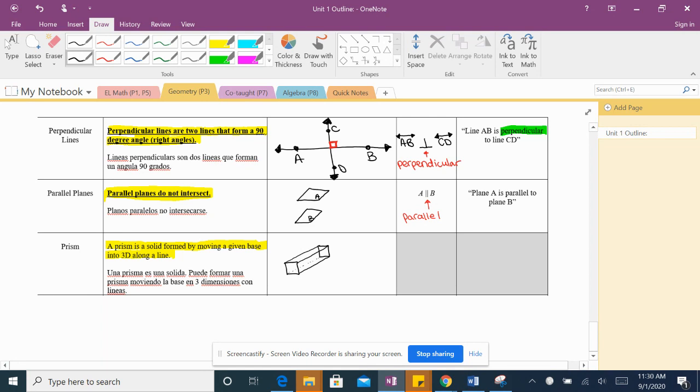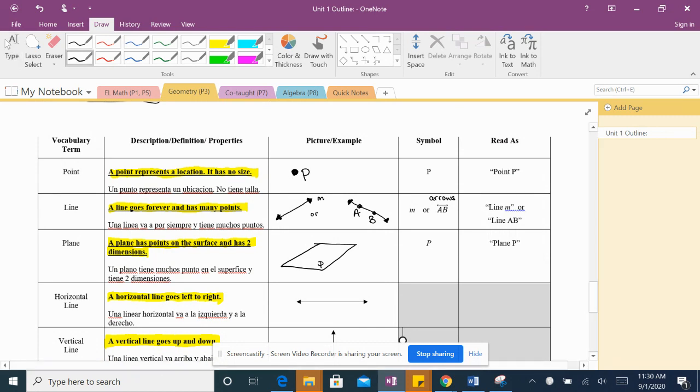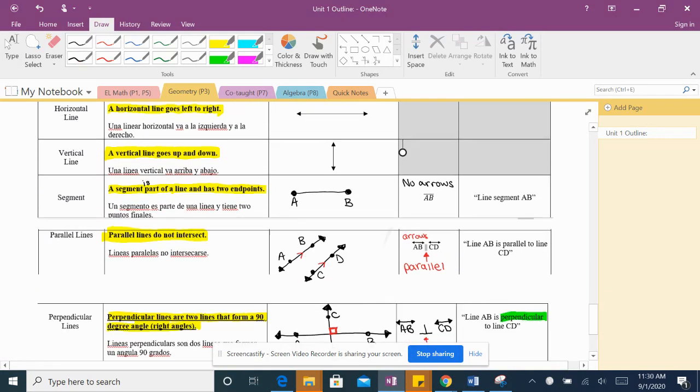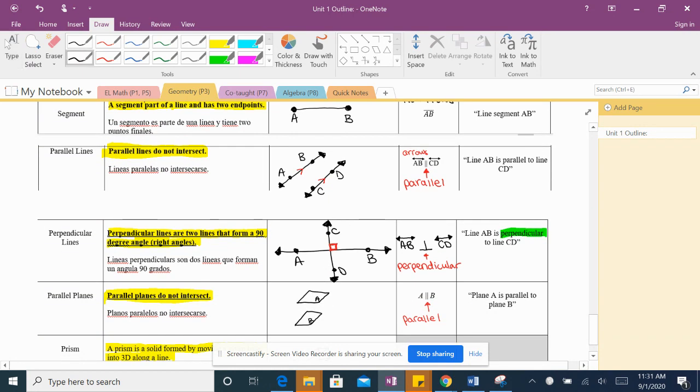These are the words and vocabulary terms that are very important for geometry. So again, points you should already know. Lines have the arrows. If it does not have arrows, it is a segment if it has one beginning point and one end point. Parallel lines do not intersect, no intersecarse. Perpendicular meet at 90 degrees. So, esos son juntos a 90 grados.